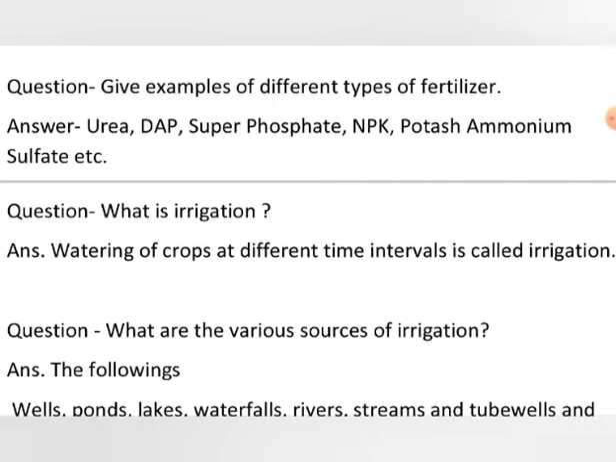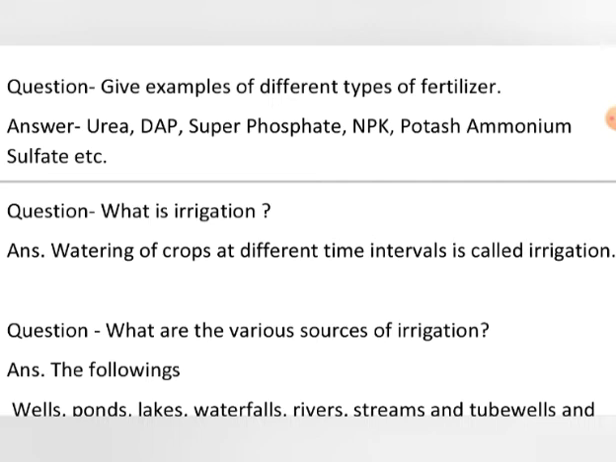Another example is NPK. NPK stands for nitrogen, phosphorus, and K stands for potassium. K is the chemical symbol of potassium. NPK: nitrogen, phosphorus and potassium. Another example of fertilizer is potash ammonium sulfate. It provides ammonia, means nitrogen, and potassium and sulfur. So these are the different types of fertilizers: urea, DAP, superphosphate, NPK and potash ammonium sulfate.